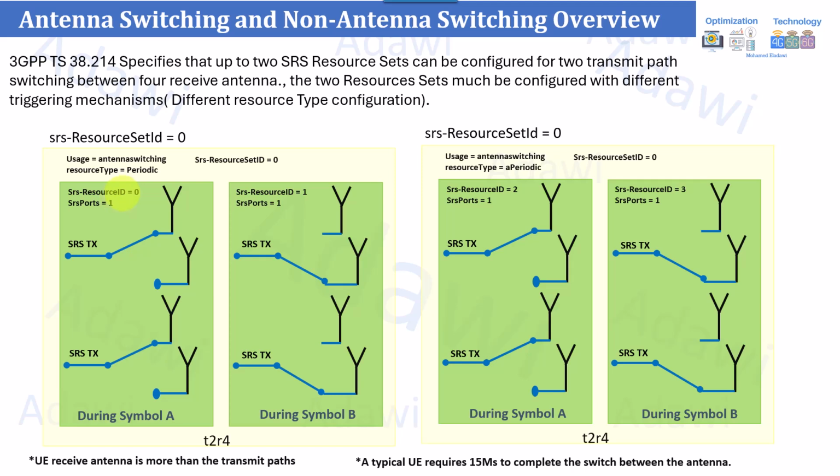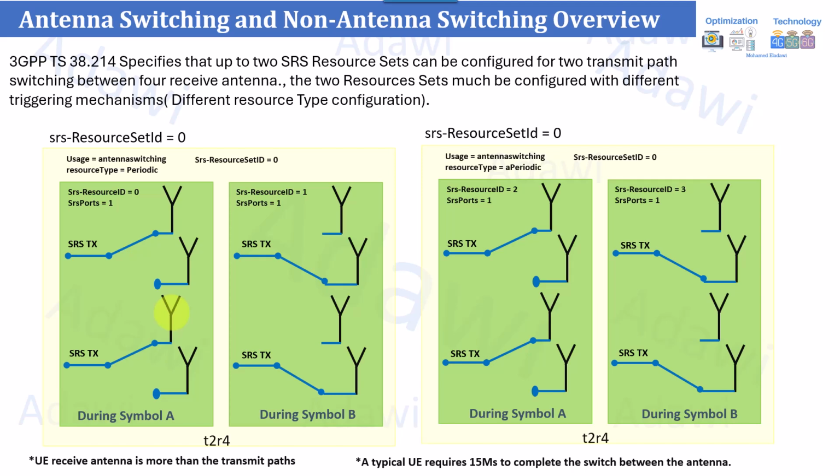So for example, as I highlighted, this resource set ID will include two SRS resources, resource ID 0 and resource ID 1. The first SRS resource corresponds to transmitting the SRS from the first pair of receive antennas, antenna 1 and antenna 2.